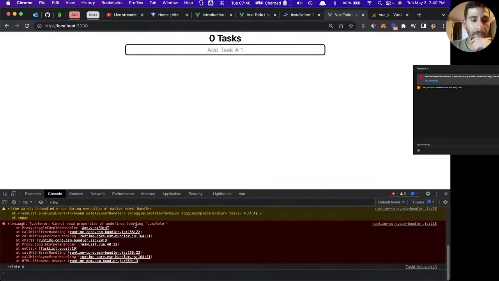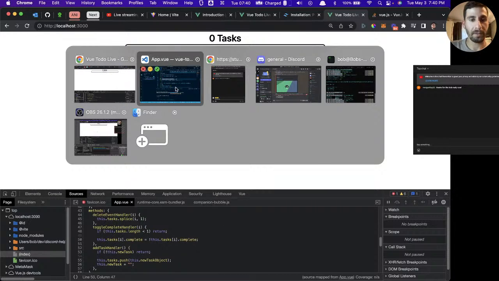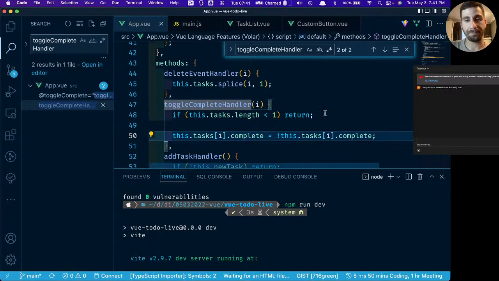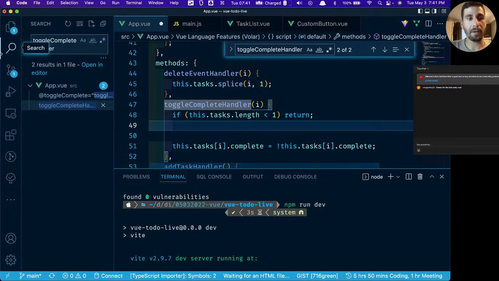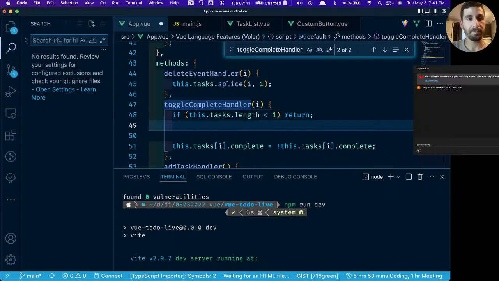All right, we're getting the same one. Okay, let's do this. Let me try changing the logic on this a little bit. And let me also make sure I'm not using the word completed anywhere.